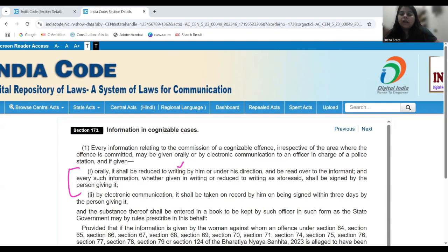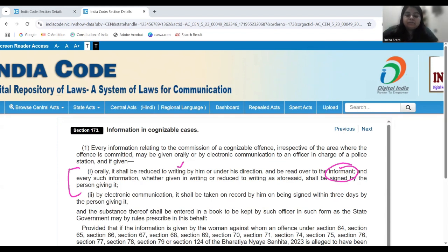Okay. So oral accounts need to be reduced to writing. It will be read over to the informant. Now the word used here is informant. Informant means anybody who informs. It necessarily does not mean only the victim. That is how you read the language of a code. Okay. Informant can be anyone. It can be my relative, it can be my friend.